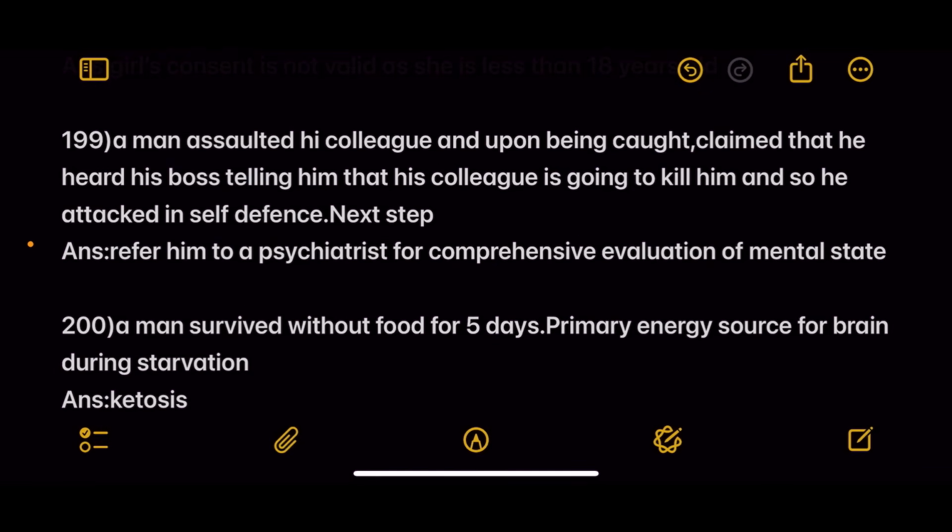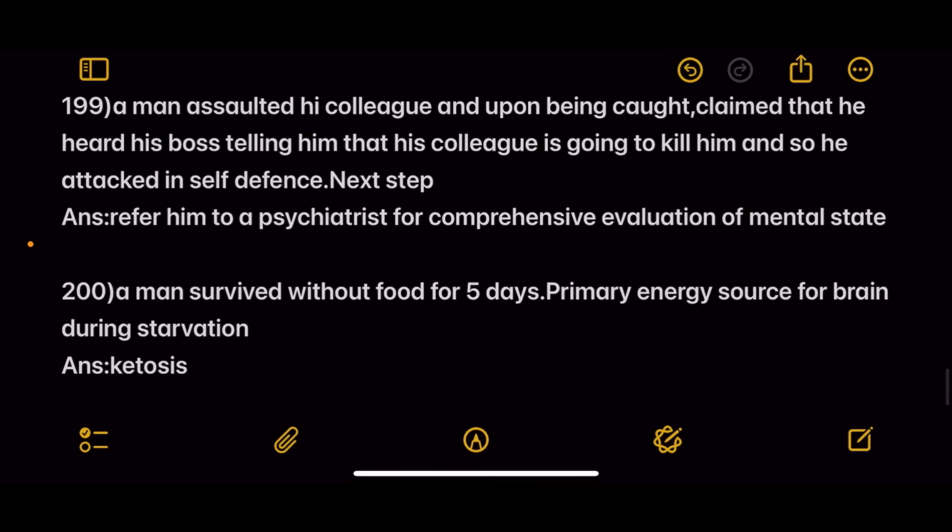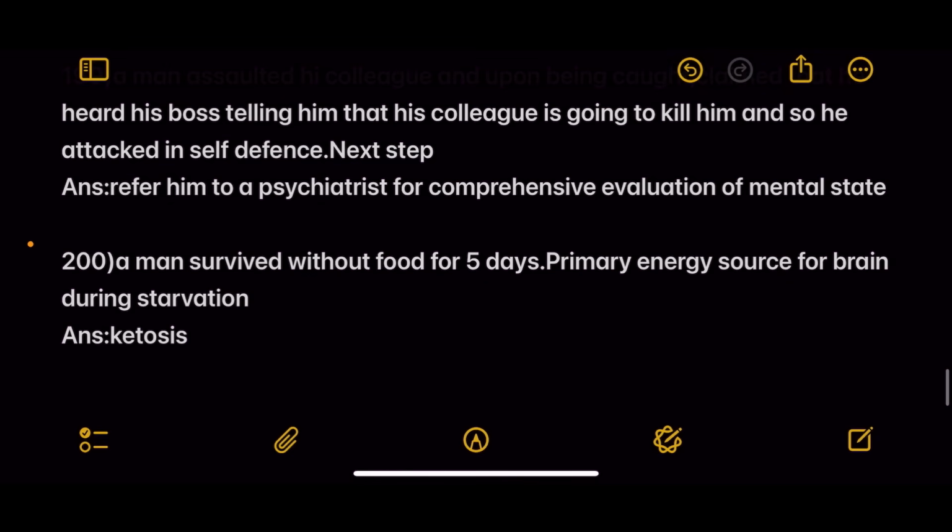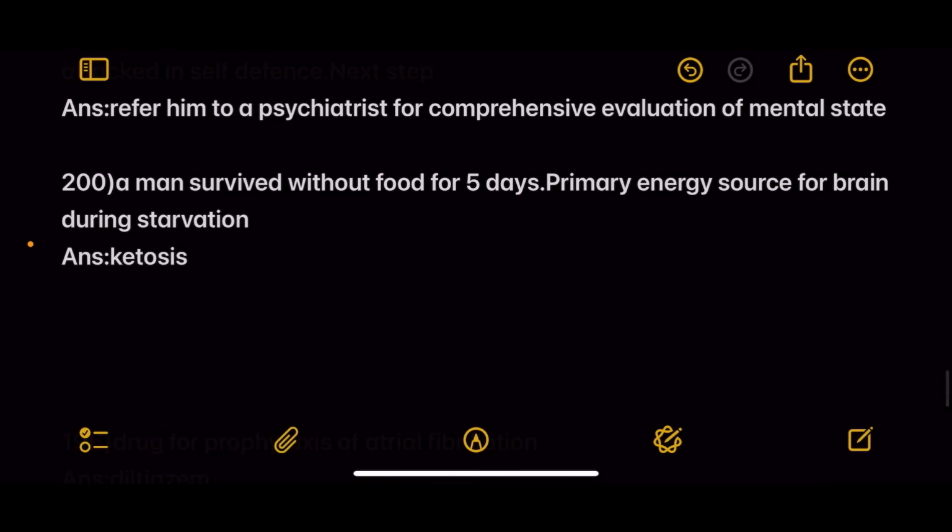Next, man assaulted his colleague, and upon being caught, he claimed that he heard his boss telling him that his colleague is going to kill him, and so he attacked in self-defense. Next step is refer him to a psychiatrist for comprehensive evaluation of the mental state. Next, man survived without food for 5 days. Primary energy source for brain during starvation? Answer is ketosis.